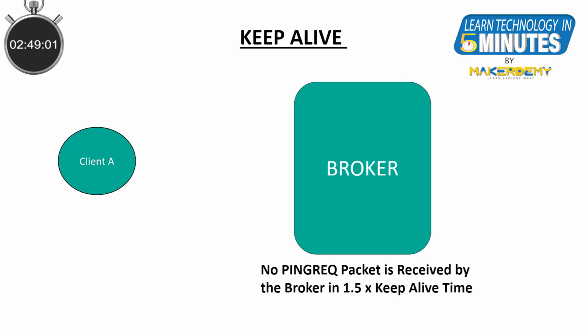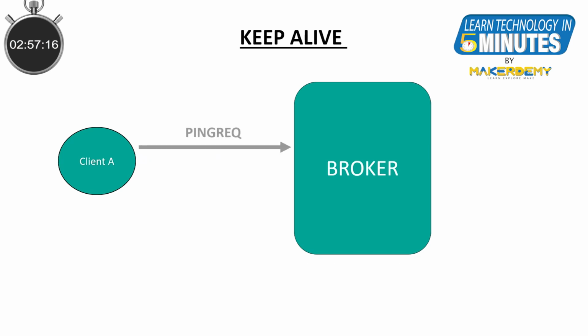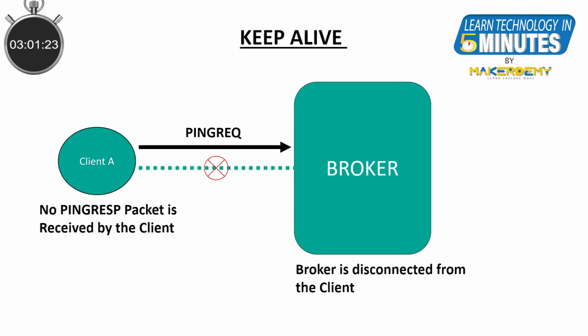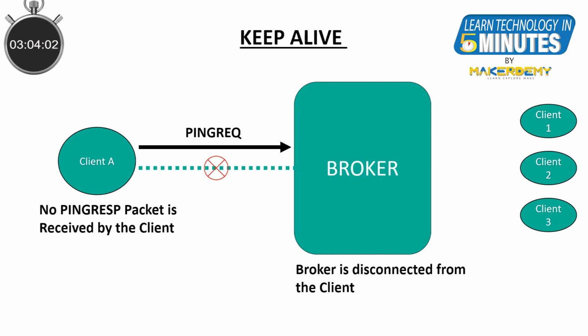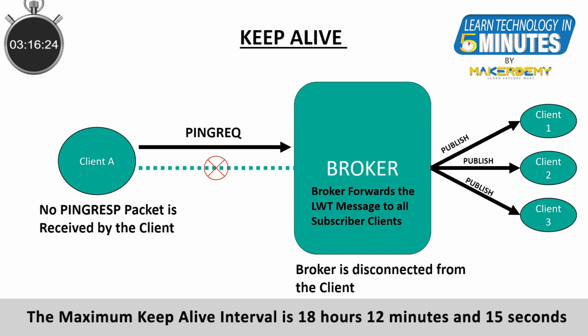The broker must disconnect a client that does not send a message or a ping request packet in 1.5 times the Keep Alive interval. Likewise, the client is expected to close the connection if it does not receive a ping response packet from the broker. If the client has set a last will and testament message, during this disconnect, the LWT message will be forwarded to all subscribed clients. It is also to be noted that the maximum Keep Alive interval allowed in MQTT is 18 hours, 12 minutes and 15 seconds.